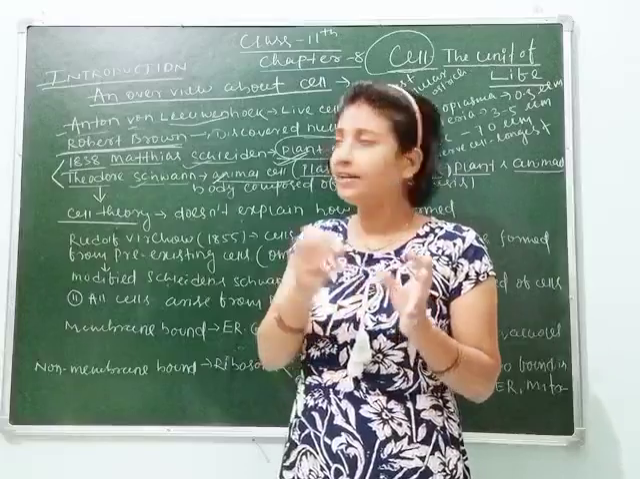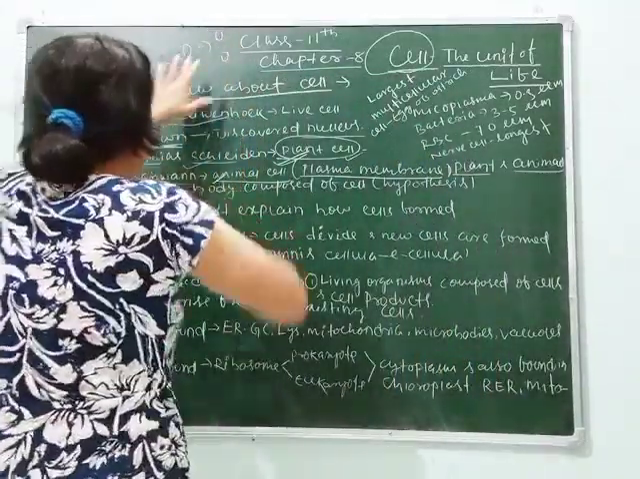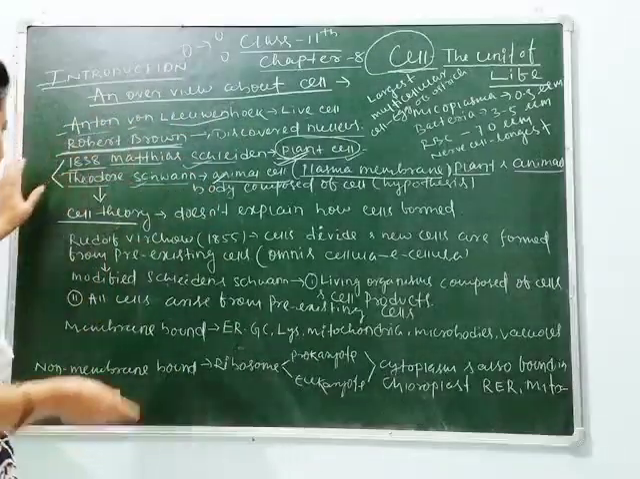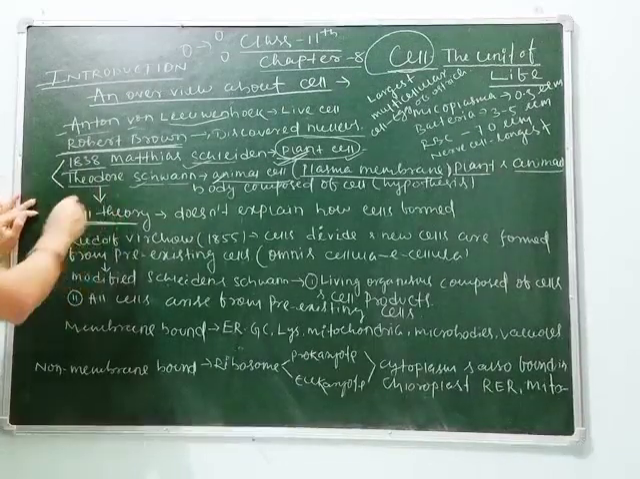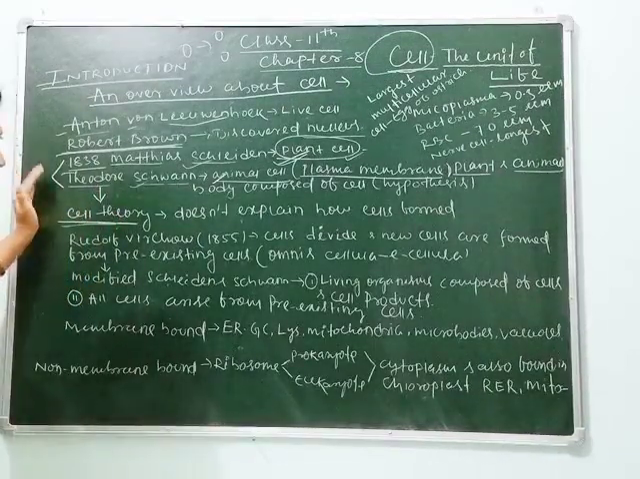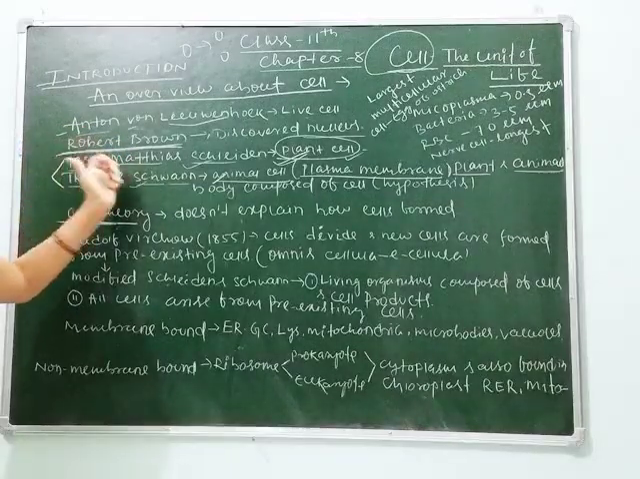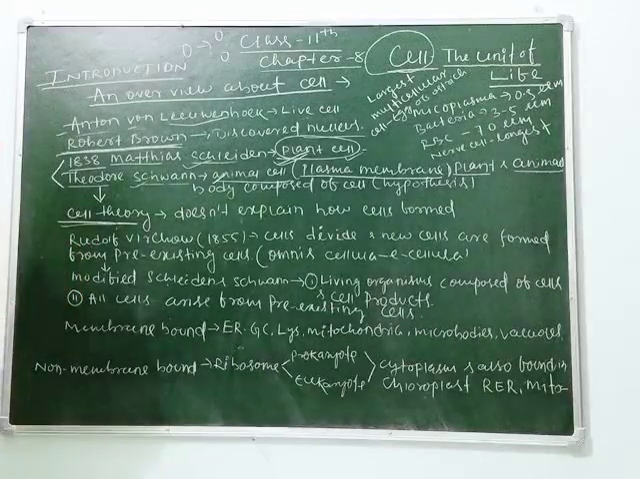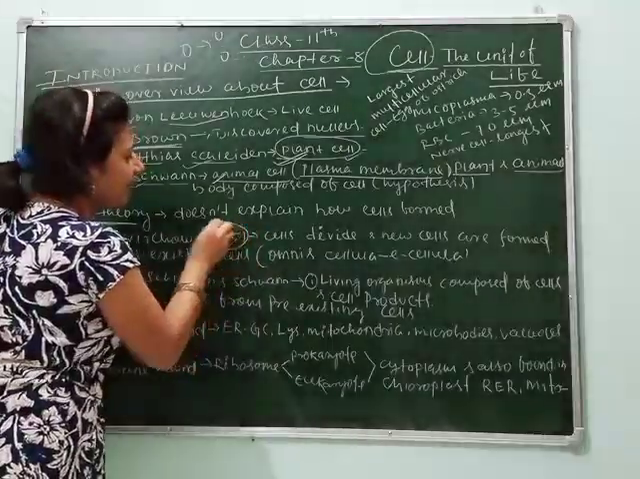Means single cell divides into two cells. Like this you can say one cell divides into two cells. So Schleiden and Schwann gave the cell theory, but they didn't explain how cells are formed. Is that clear? Then the next scientist came in 1855.